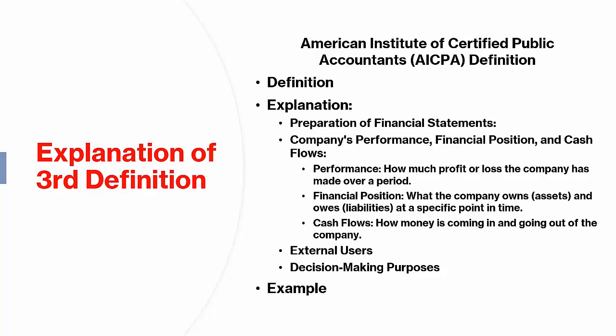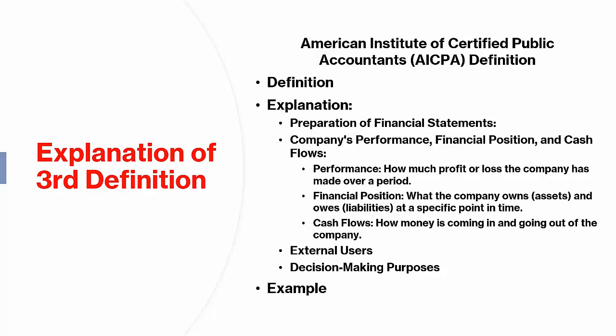Example. Scenario. Imagine you own a small restaurant. 1. Preparation of financial statements. At the end of the month, you prepare an income statement, which shows your total revenue from food sales, expenses for ingredients and staff wages, and your net profit or loss. A balance sheet shows what your restaurant owns, like kitchen equipment and cash, and what it owes, like unpaid bills. A cash flow statement details how cash is coming in from sales and going out for expenses.